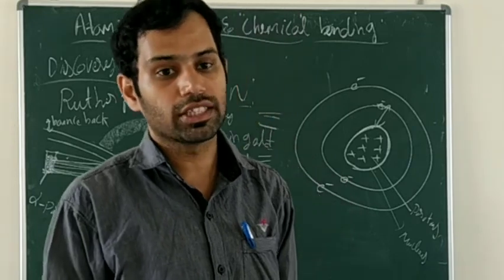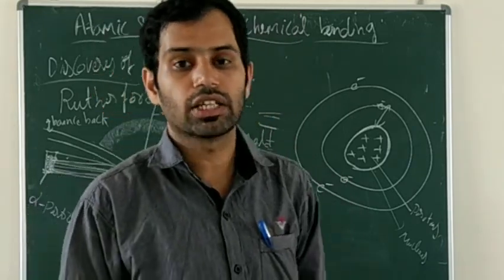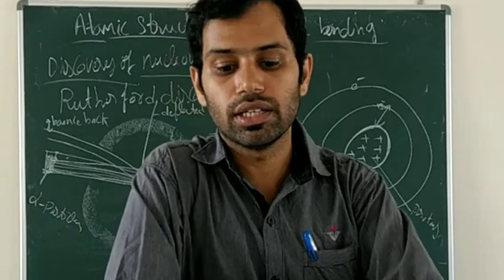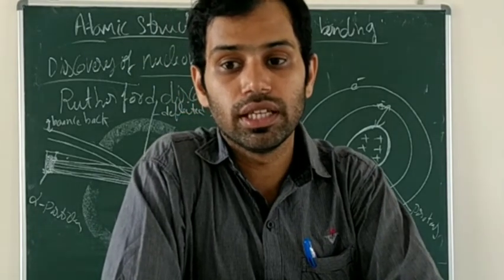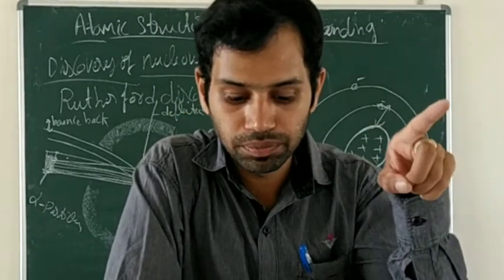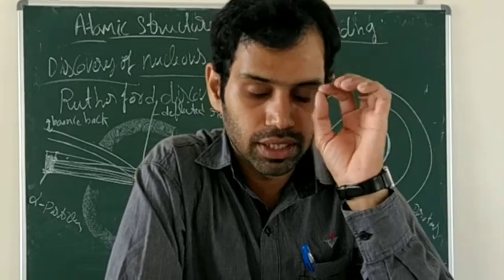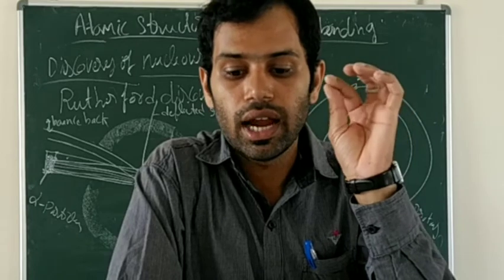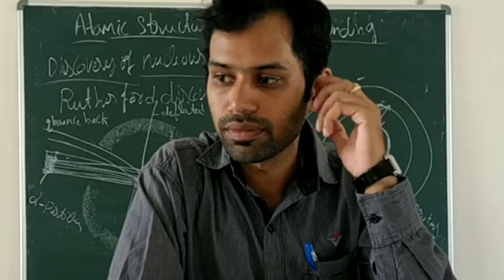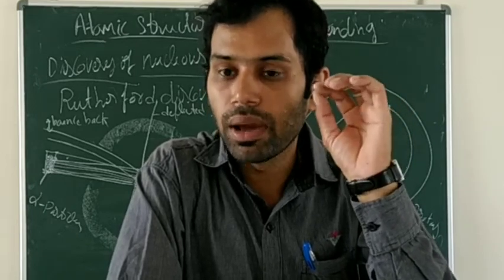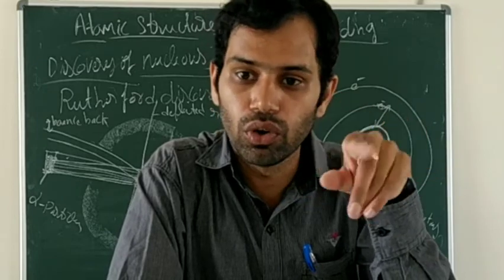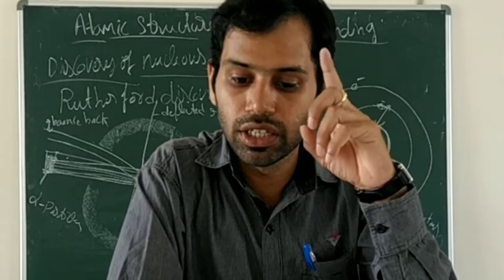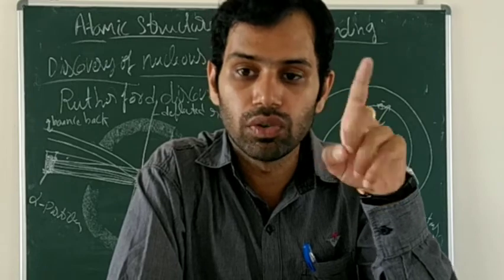The force of attraction between the negatively charged electrons and the positively charged nucleus is balanced by the centrifugal force acquired by the revolving electrons.